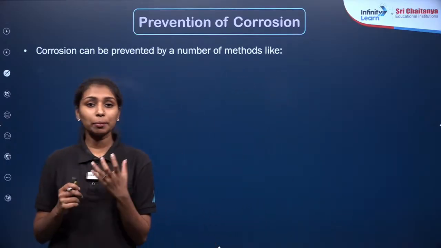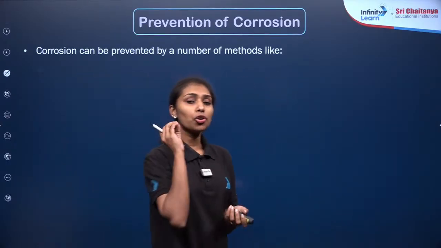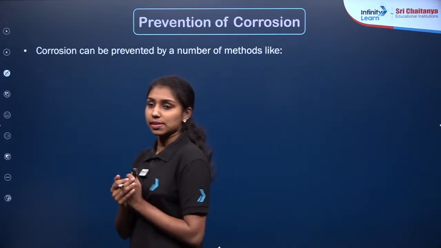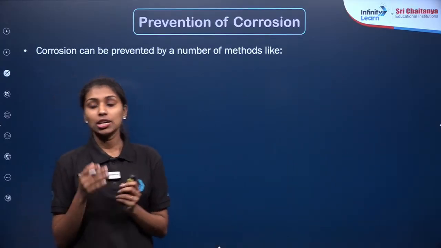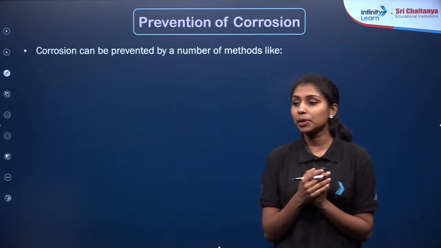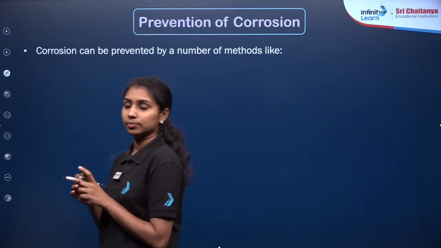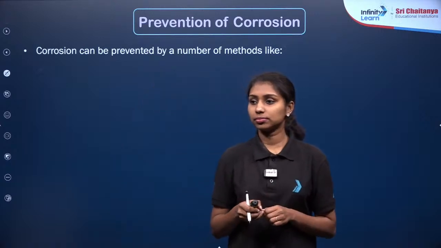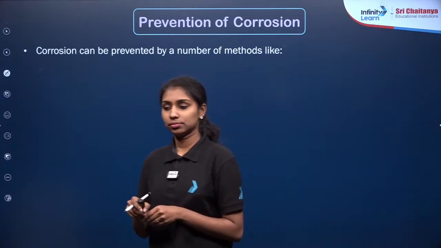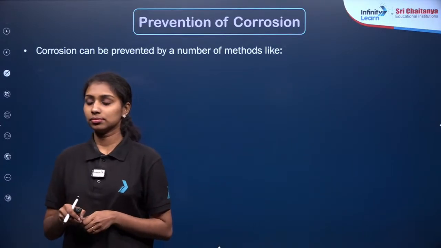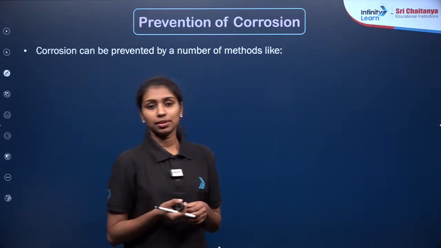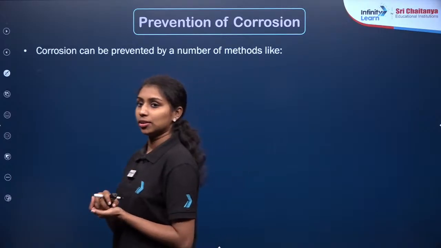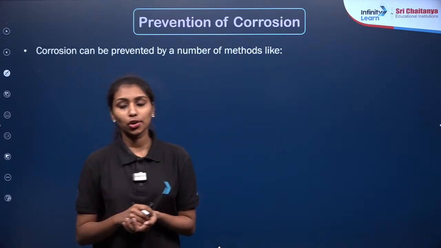Now let us see what the different methods are to prevent corrosion. Even though corrosion is a natural process, it leads to the destruction of metals, right? So we need to prevent corrosion. What are the important methods to prevent it? These are the common methods we use in our homes to prevent the rusting of iron.